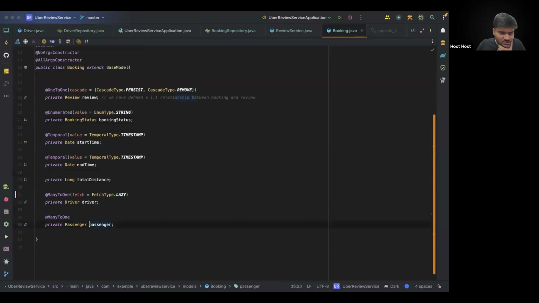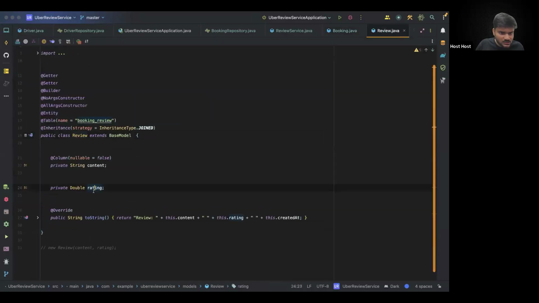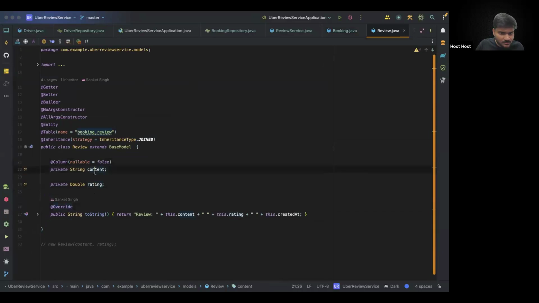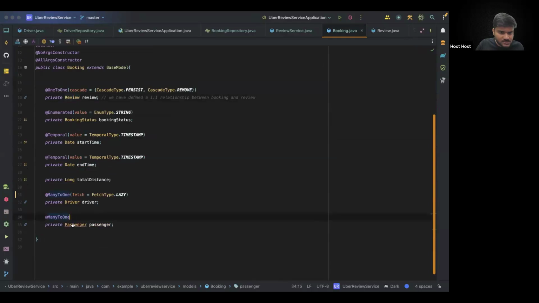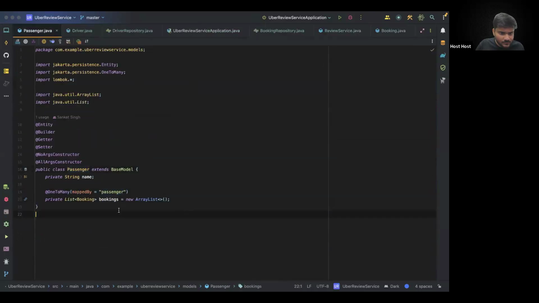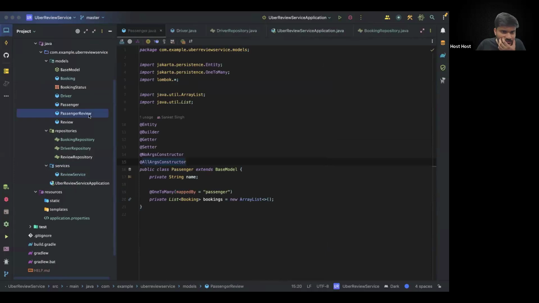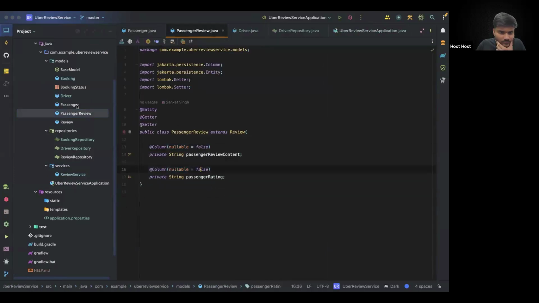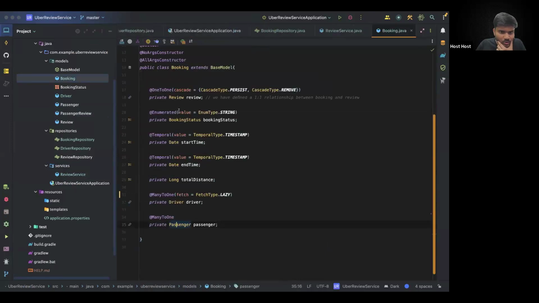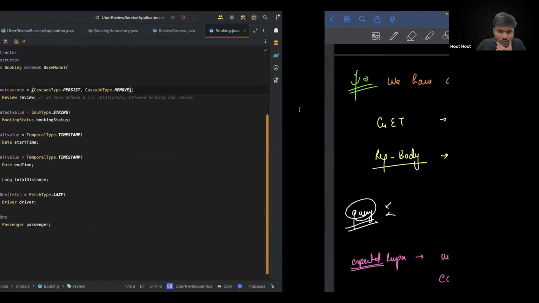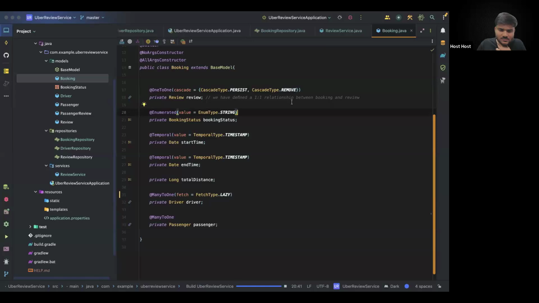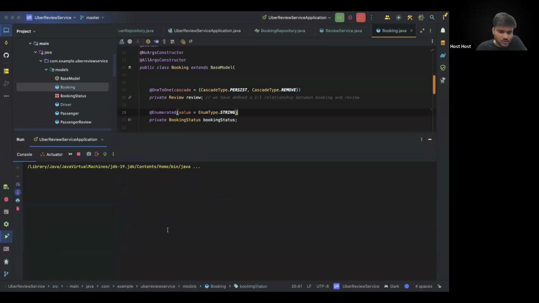Booking, we have fetch type passenger. This is good. Booking status we have. Let's go to review once. Do we have any fetch type? No, this is not there. And for passenger, let's see. One to many default fetch type is already lazy. I guess we had some passenger review, right? This is coming from review. And in booking review, let's see what query it's making, because probably there is some eager fetching that is mentioned. That can also be one case. So it's making the join query.